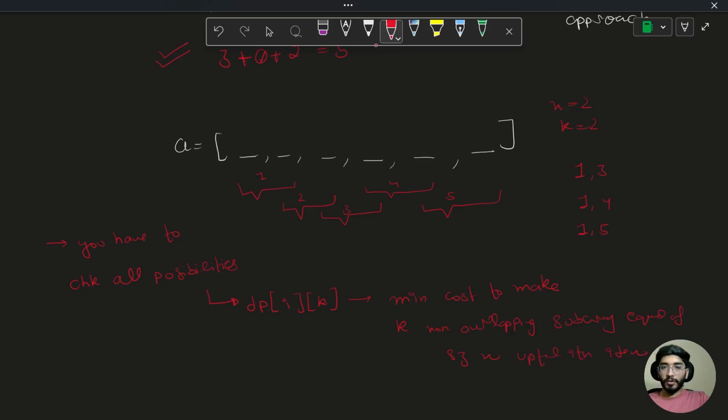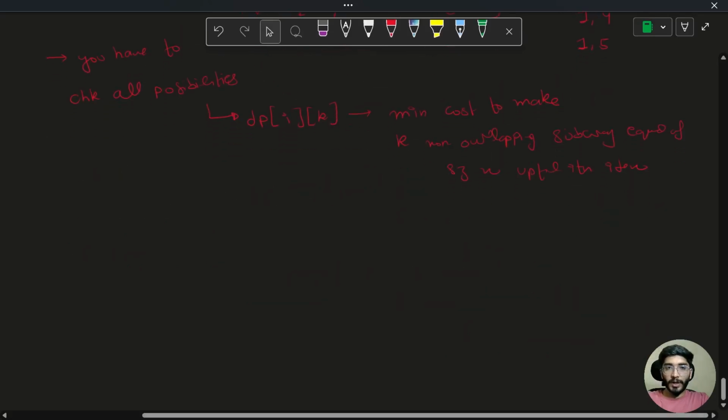Cool. So how can we transition on this particular state?